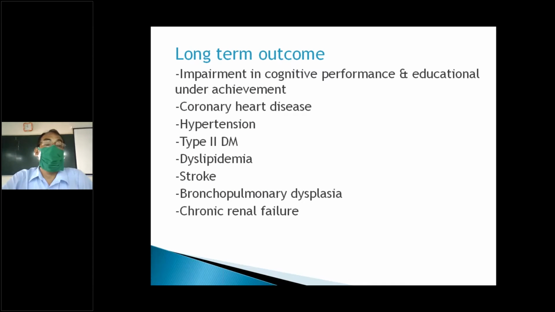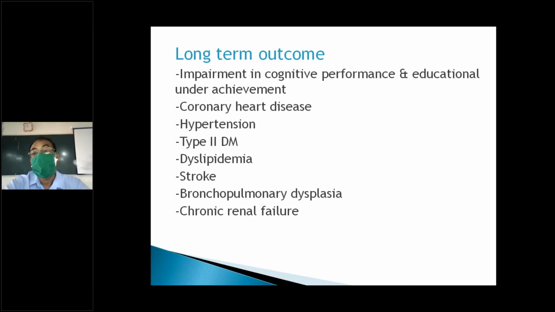Again, the long-term outcome: the IQ may be less. Studies that followed up these babies show they are susceptible to coronary heart disease, hypertension, type 2 diabetes and stroke in the long term.